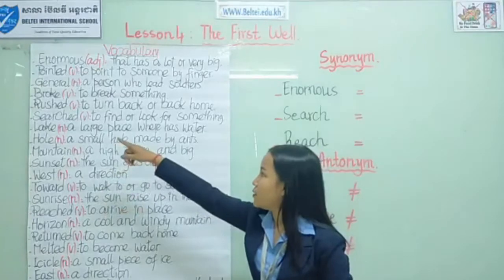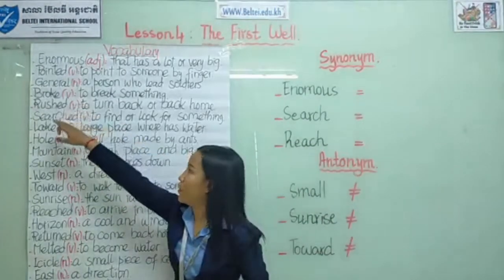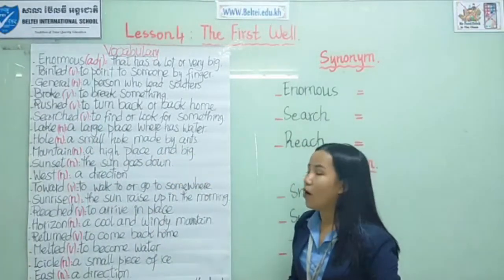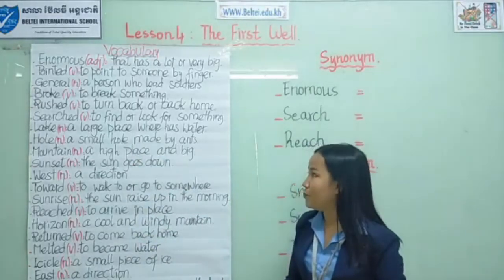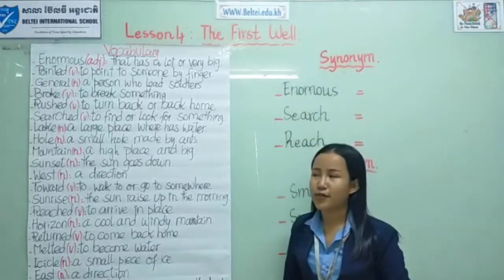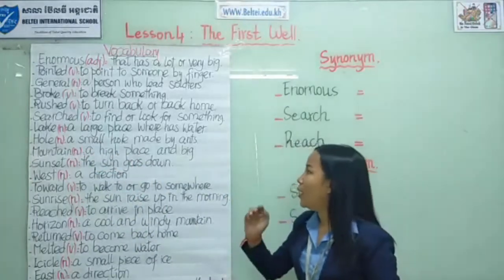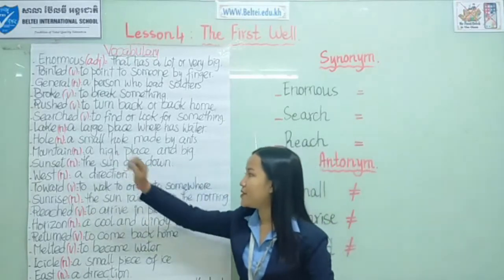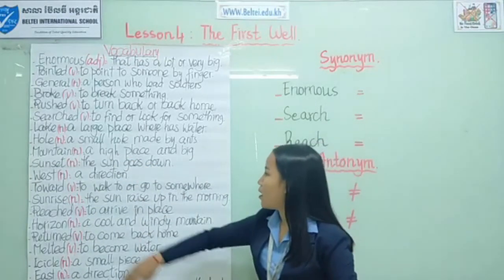Okay, so I forgot to tell you, the part of speech is verb. Rushed. Part of speech is verb: to turn back or go back home. Search. Part of speech is verb: to find or look for something. Lake. Part of speech is noun: a large place that has water. Hole. Part of speech is noun: a small hole made by ants.